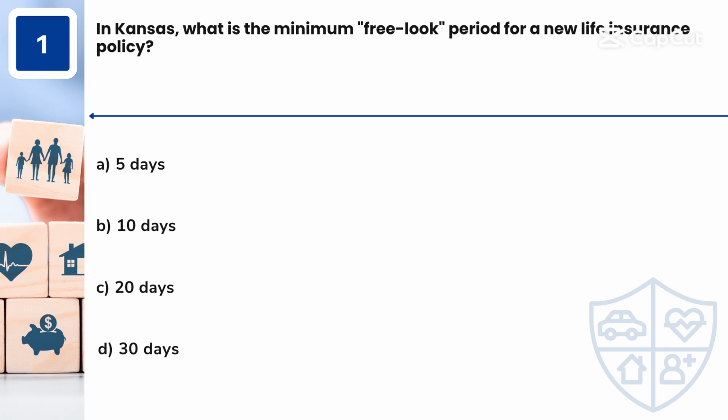Question 1. In Kansas, what is the minimum free look period for a new life insurance policy? A. 5 days. B. 10 days. C. 20 days. D. 30 days.